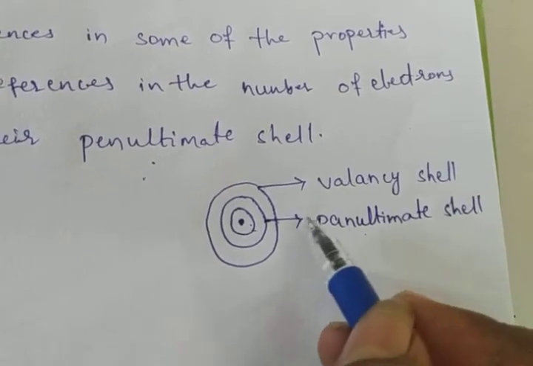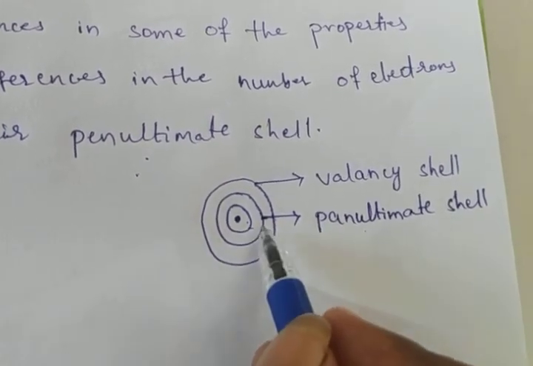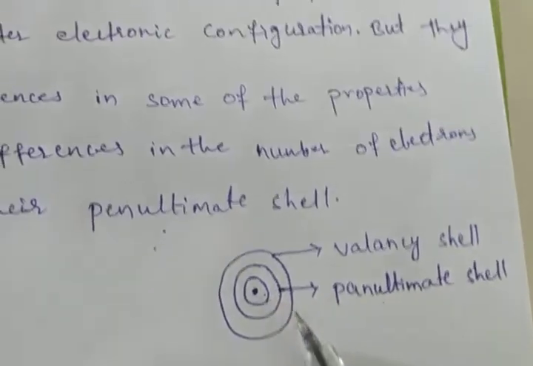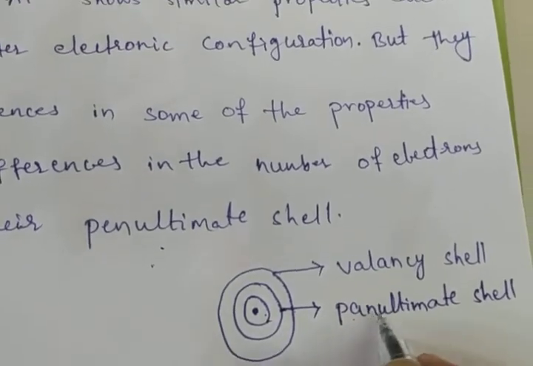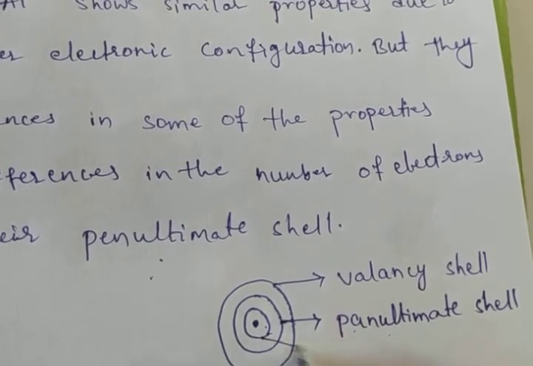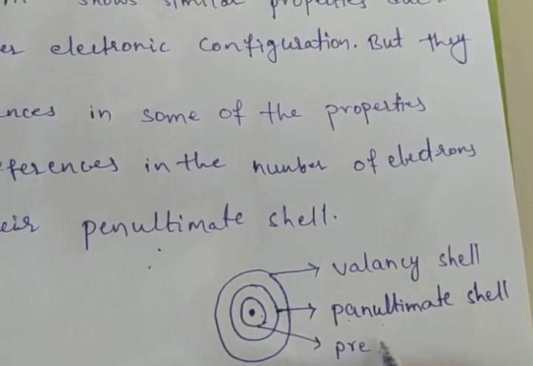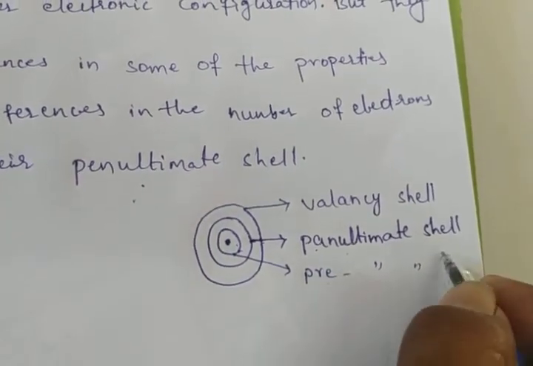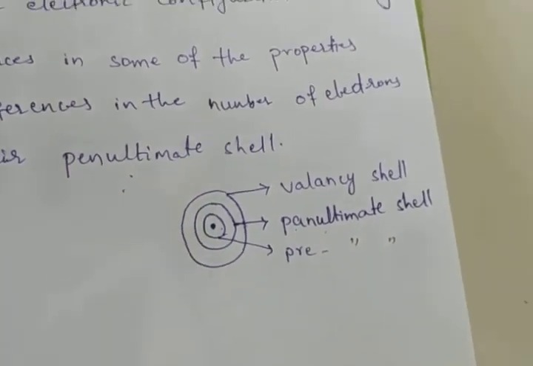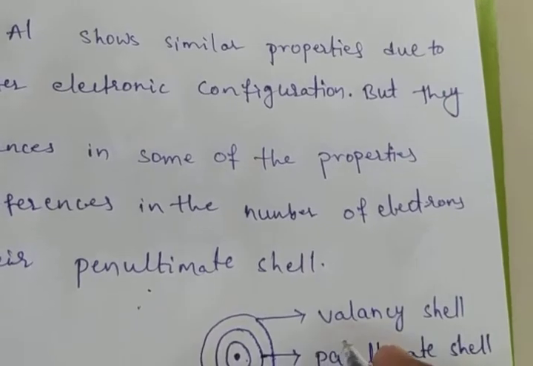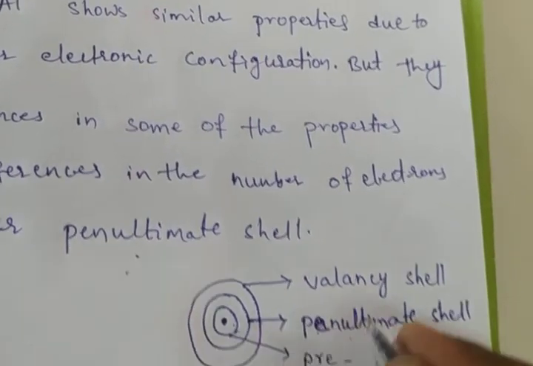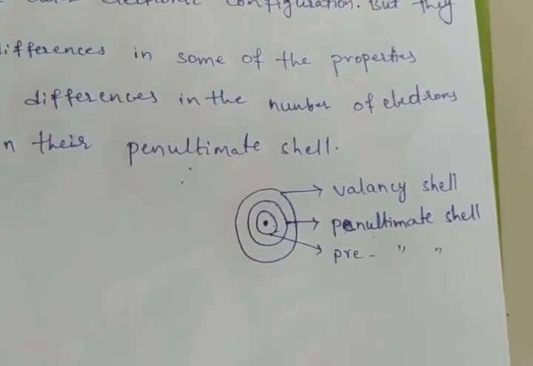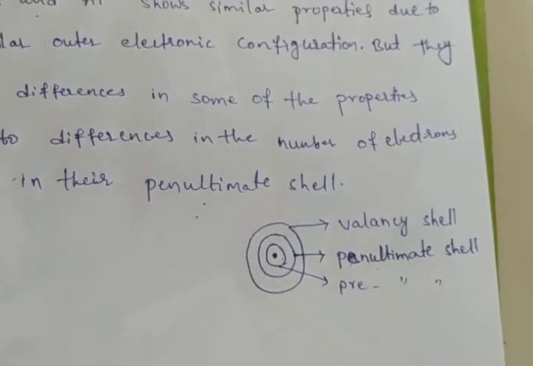Before the valency shell is the penultimate shell. Before the penultimate shell is the pre-penultimate shell. This is about the valency shell, penultimate shell and pre-penultimate shell.